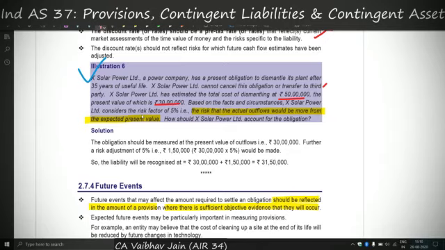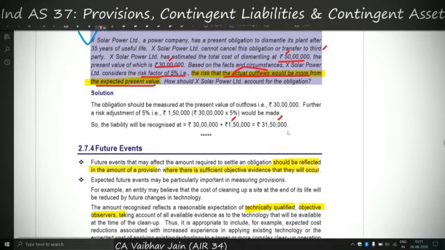Now it considers a risk factor of 5%, and where do we have to adjust this risk factor? The risk that actual outflows will be more than the expected present value. So whatever will be our expected present value, we'll have to increase it to reflect the actual outflows. Therefore, we'll not use that amount of 50 lakhs, rather we'll use 30 lakhs and increase it by 5%, 31,50,000, to represent our actual outflows, and X Solar Power Limited will recognize 31,50,000 in its books as an obligation.